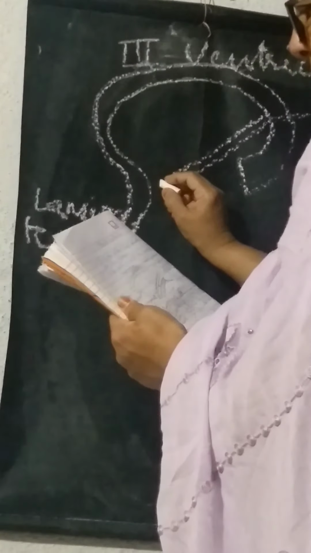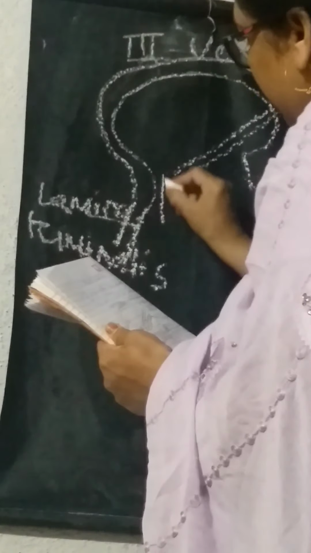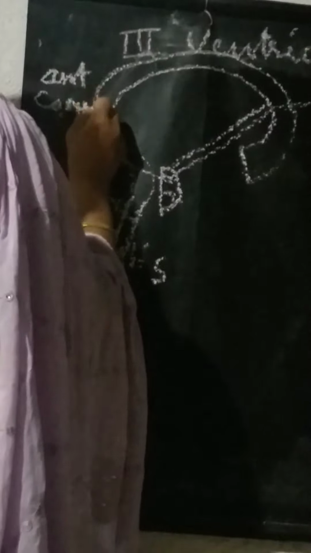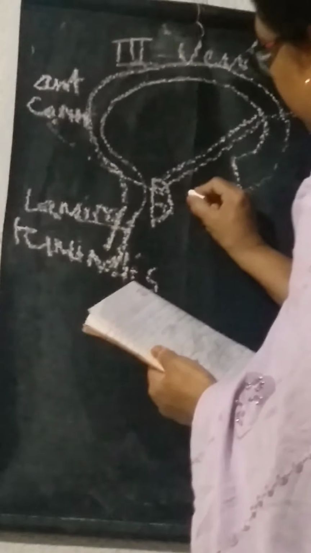Anterior to the fornix is present the anterior commissure.